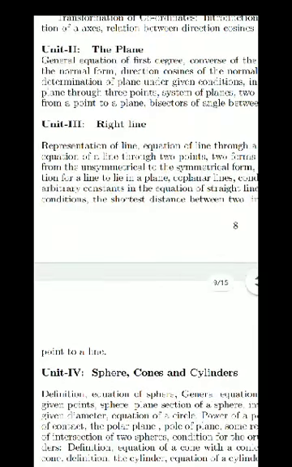Representation of line. Actually, this line also lies in the plane. We will discuss it. And what is the condition? This line is not only in plane, but it is present in space, three-dimensional geometry.